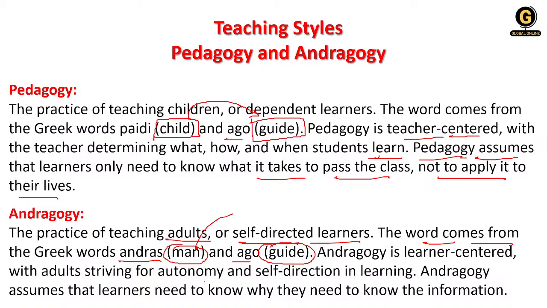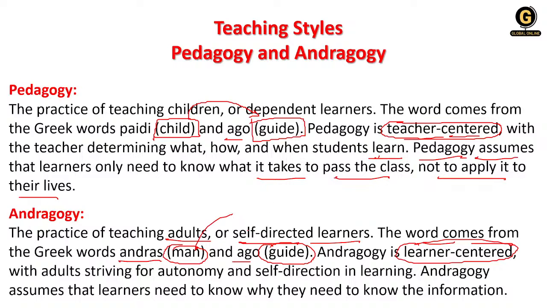That is called andragogy. If you are guiding a child, that is called pedagogy. Andragogy is learner centered, whereas pedagogy is teacher centered. Getting it?